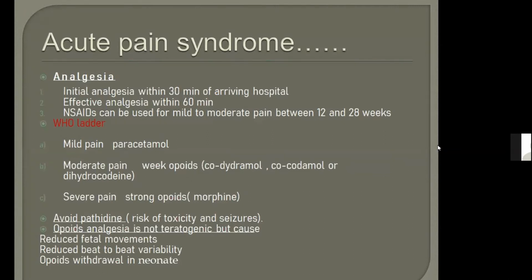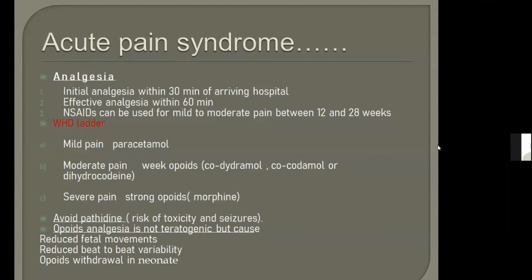So what are the major points of management in acute painful crisis? Initial analgesia within 30 minutes of arriving at hospital, and effective analgesia within 60 minutes. Remember, if a patient has arrived in hospital complaining of pain and you are suspecting painful crisis, then you have to administer analgesia within 30 minutes, and within 60 minutes it must be effective.